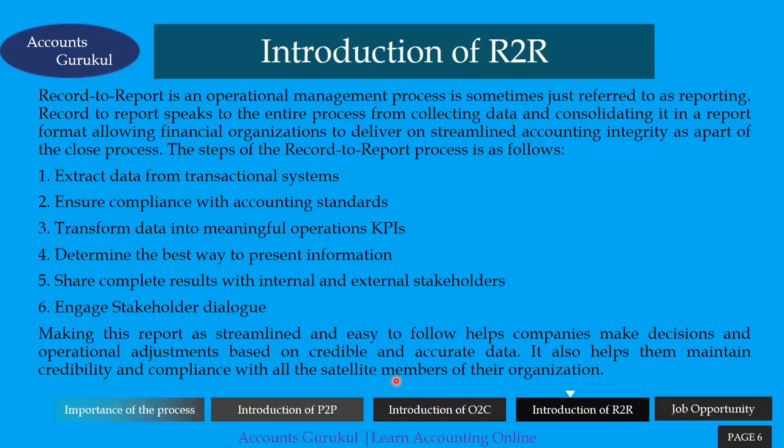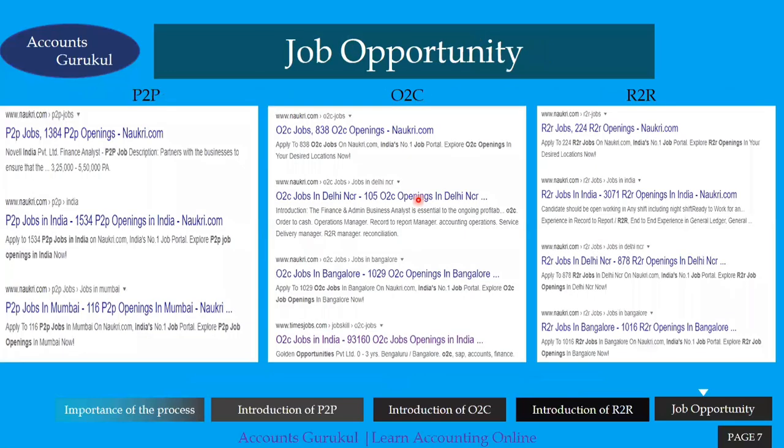So we have covered here the introduction of P2P, procurement to pay. The second is O2C, order to cash, and the third is R2R. These are the three most critical processes in finance and accounting, and this is the introduction to them. Now here is the last slide, where we can understand how many job opportunities there are in the market.